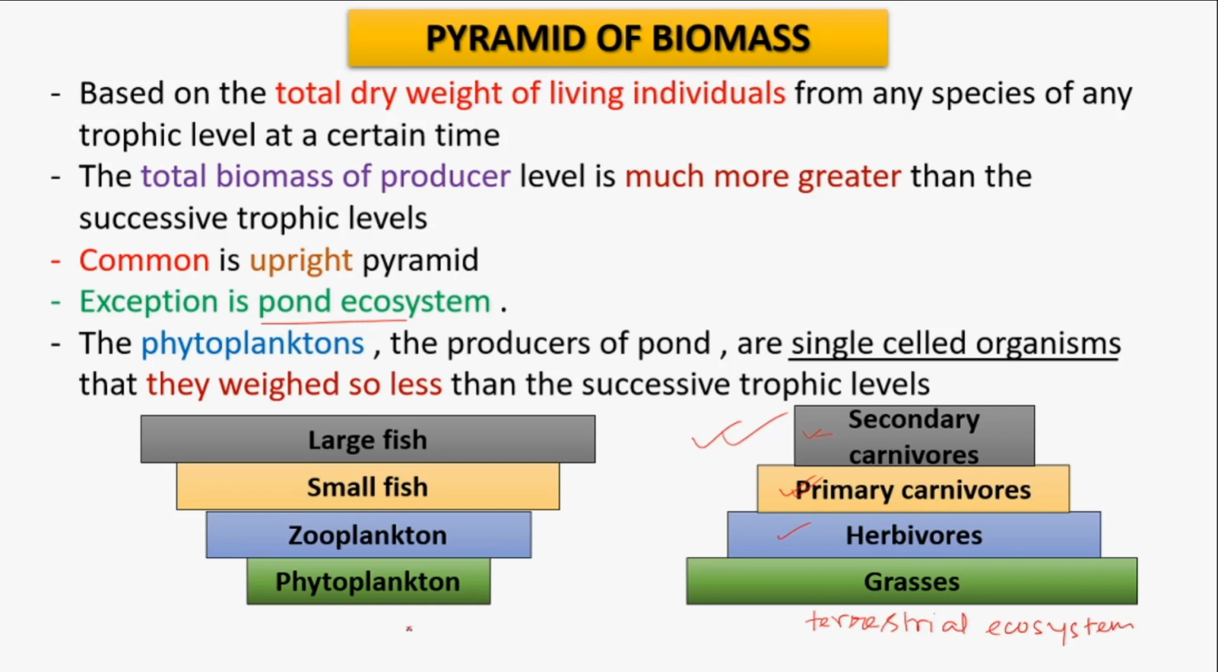But in case of a pond ecosystem we find an inverted pyramid, because phytoplanktons are single celled organisms, microscopic and so lightweight compared to the successive trophic levels. So the cumulative value of the total phytoplankton in any pond is much less than the successive trophic levels. So this pyramid shows an inverted kind of pyramid.